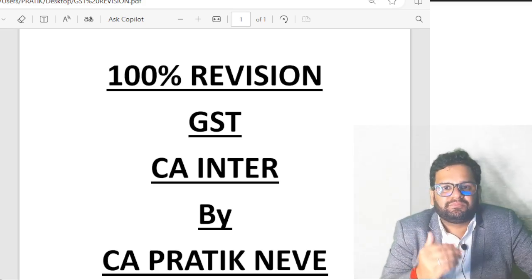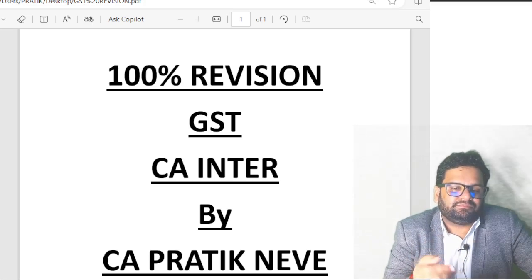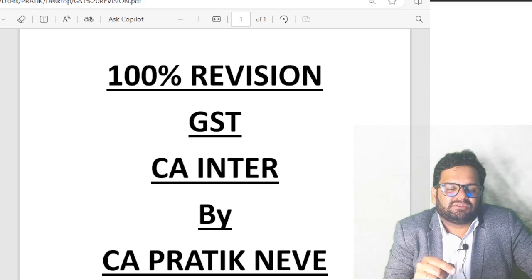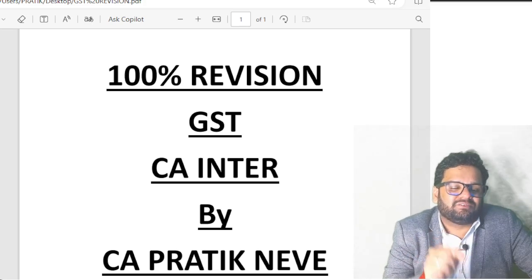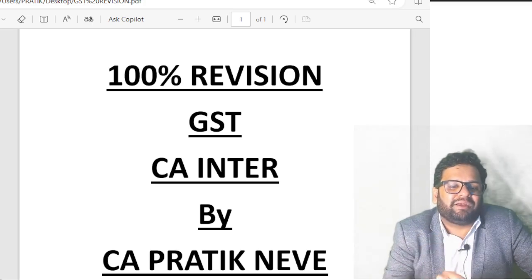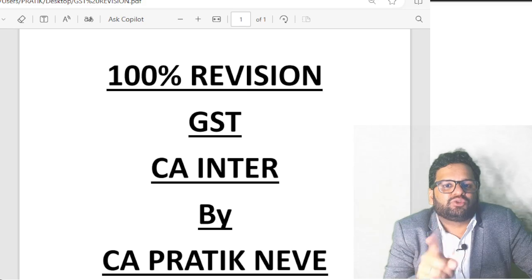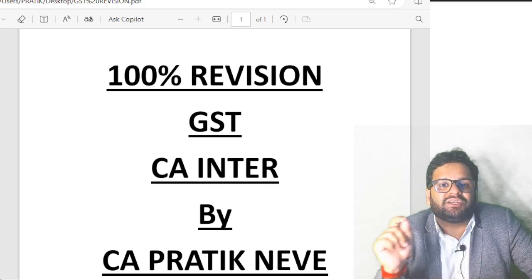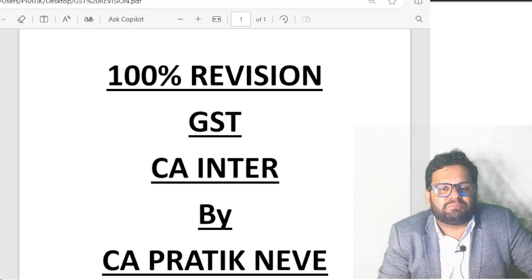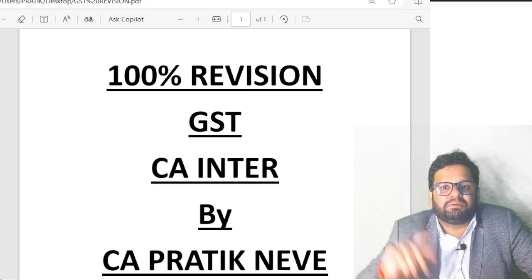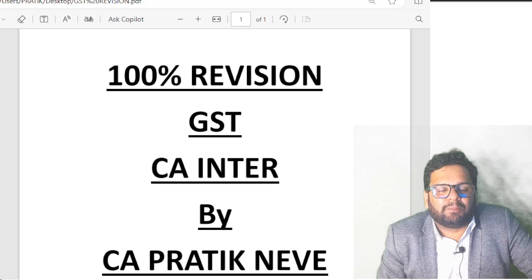For example, suppose on 20 September was the due date of payment, but I paid on 12th October, then there is a delay of 22 days. So interest will be calculated for that 22 days. So calculation will be GST payable multiplied by 18% per annum multiplied by 22 upon 365.